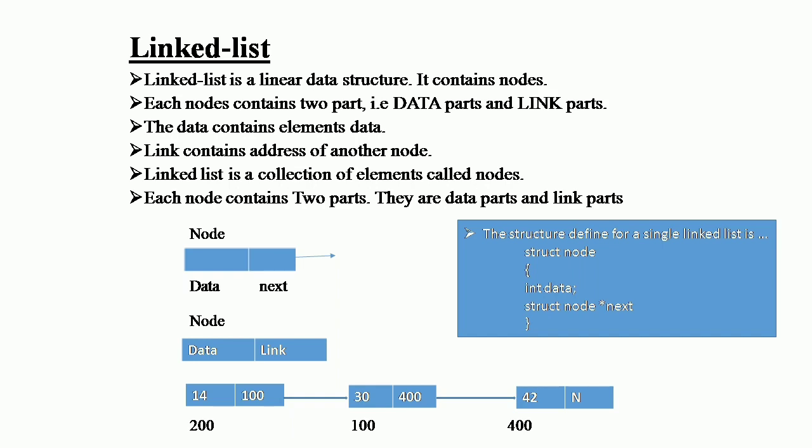What is a data structure? We have different definitions of data structures, and you can see a number of definitions. You can write that a data structure is a particular way of organizing data in a computer so that it can be used effectively.